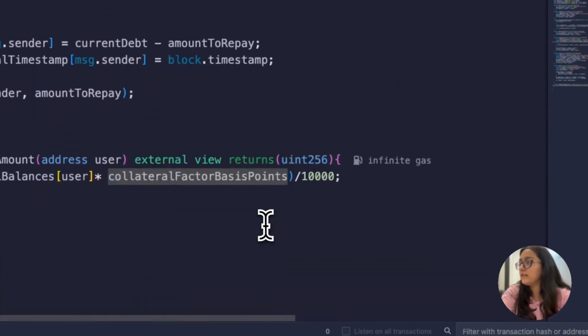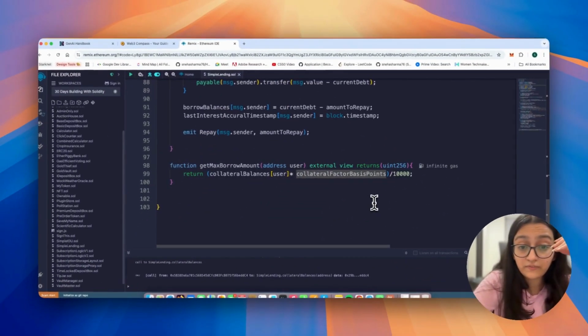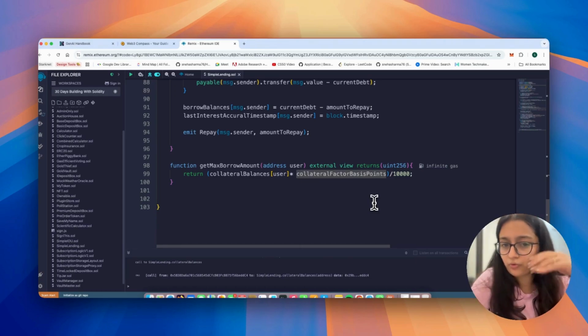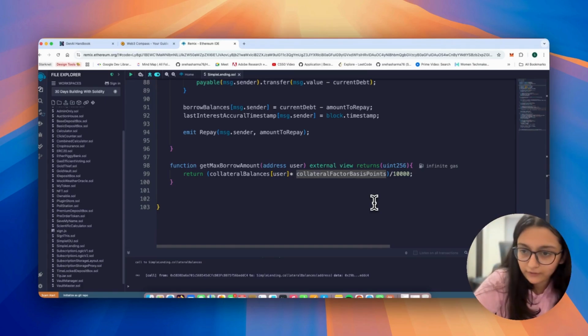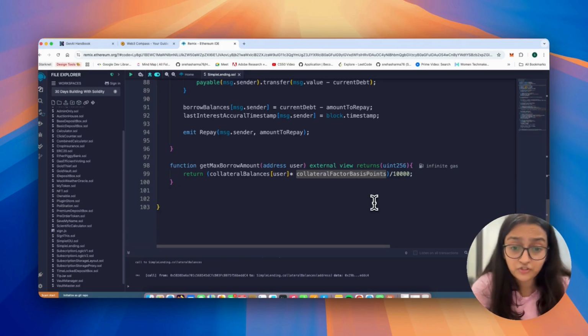Maximum borrow amount, and that's what we're doing as the utility function. So this function will just calculate how much the specific user is allowed to borrow. It doesn't care how much they've already borrowed. It just tells you the upper limit of what they could borrow given their collateral. No calculations happening. And yeah, this is super useful for front ends. It lets the UI display, hey, you can borrow up to 3, or shows a progress bar of how much of their borrowing power they have used.